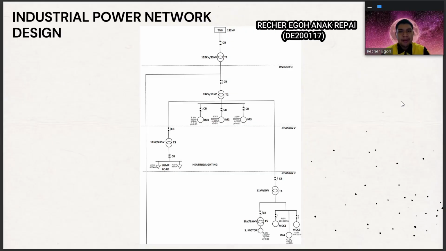Hello, my name is Vichik Gunarpai, DE200117. So I'm going to explain to you the industrial power network design that we proposed in our assignment. Firstly, you can see over here, this is the proposed layout design by our group, where we're going to have 3 divisions, and each division has its own transformer, which is T2 for division 1 and T3 for division 2. In division 3, we're going to install 2 transformers, which are T4 and T5.